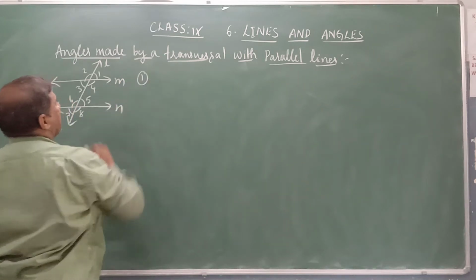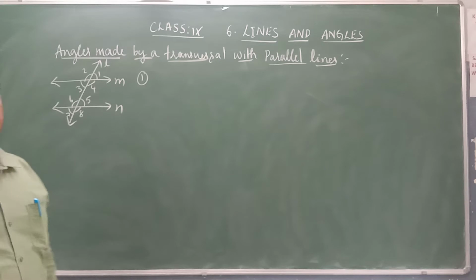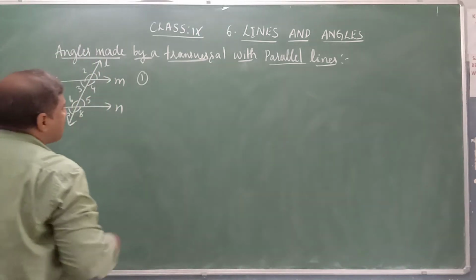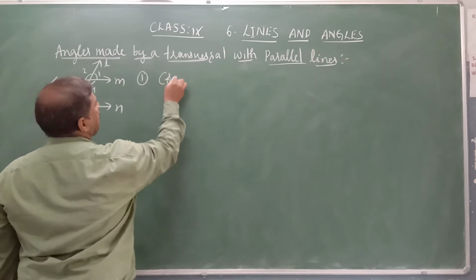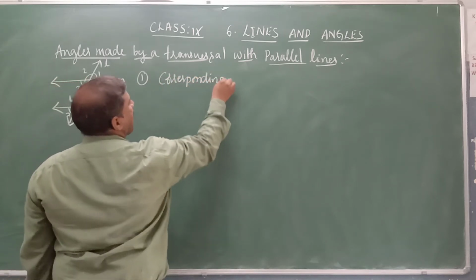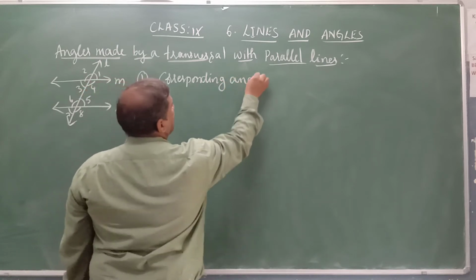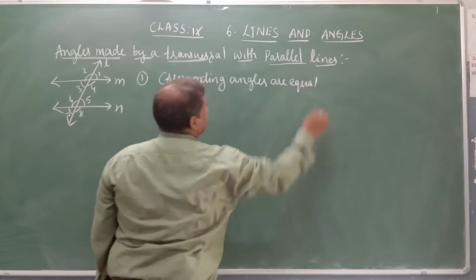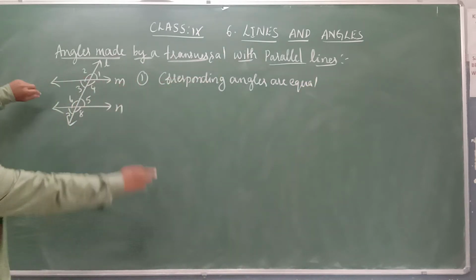We know the corresponding angles are equal. First point: when a pair of parallel lines is intersected by a transversal, then corresponding angles are equal. See the figure. What are the corresponding angles in this figure?